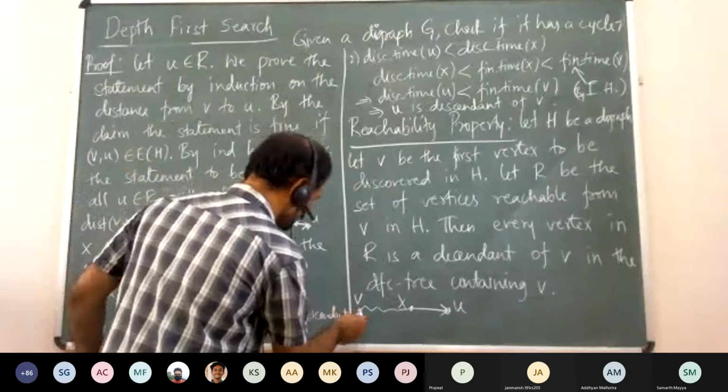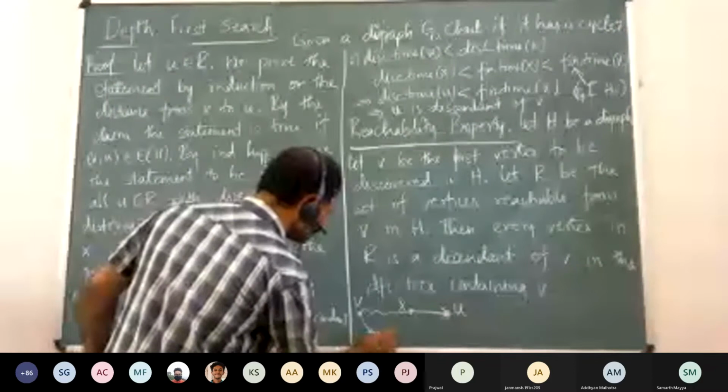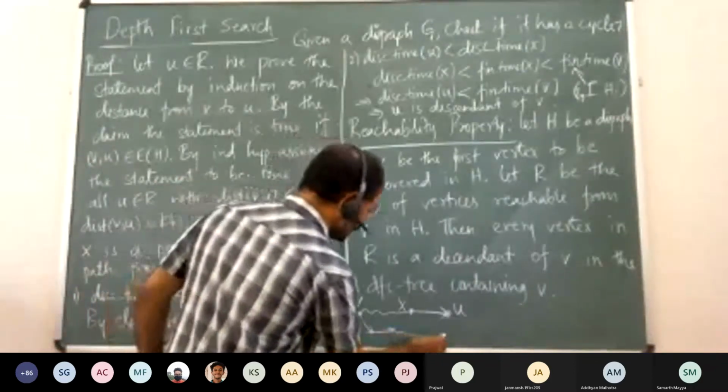We don't go with respect to the length of the paths. So probably this was the path that was followed by the DFS, and it discovered U here, and only then it came back and discovered other vertices, right?